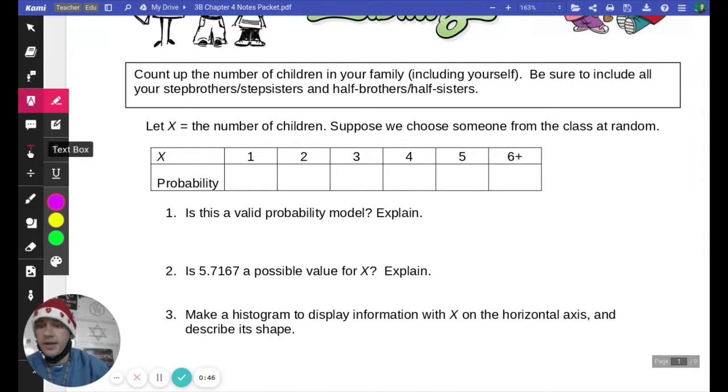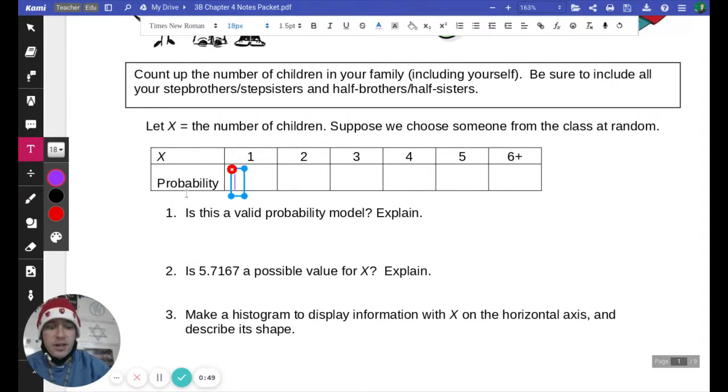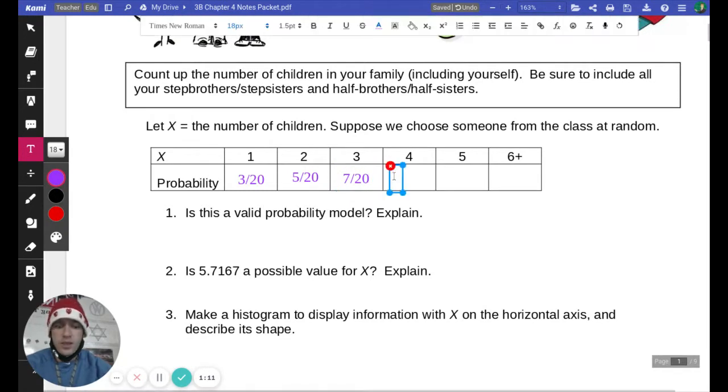So I collected some data, aka I made up some data, and we have 3 out of 20 kids in class are only children. We got 5 out of 20 have one sibling. I got 7 out of 20 have 2 siblings for a total of 3 kids. 3 out of 20 have 4 kids in their family total, including themselves. And then 1 out of 20 have 5, and 1 out of 20 have 6 or more.